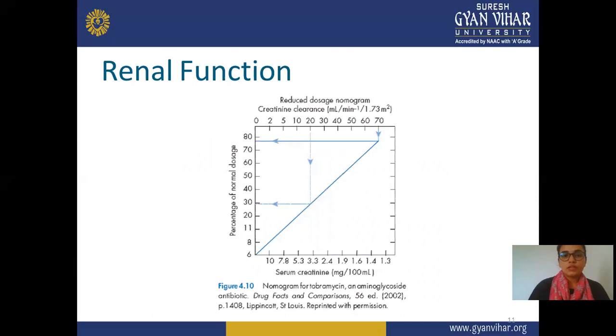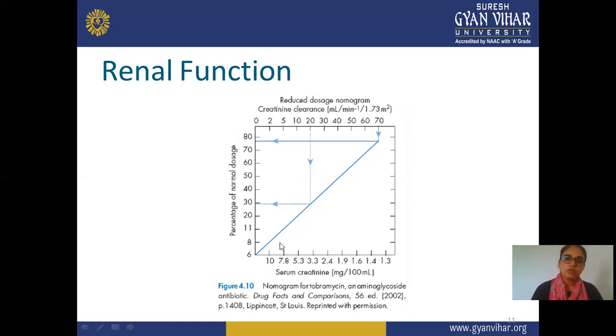This is a graph of renal function. In this we are mainly plotting serum creatinine. This axis is your serum creatinine in mg per 100 ml, and this is the percentage of normal dosage, meaning how much of the normal dosage is required for your formulation. Next is the reduced dosage nomogram, creatinine clearance in ml per minute per 1.73 meter square.